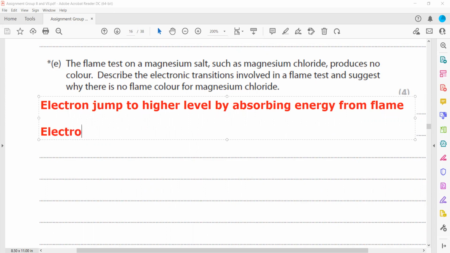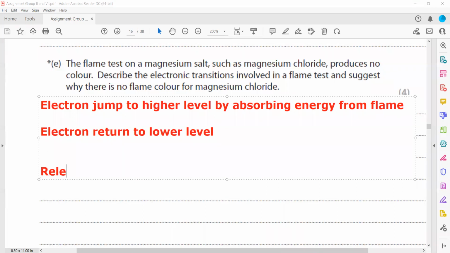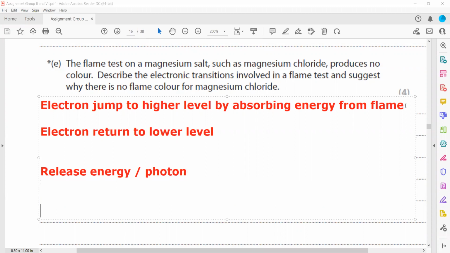Electron returns to the lower level, then releases the energy, or you can also say photon, because that's a light particle. But why for magnesium are we not able to see the color?